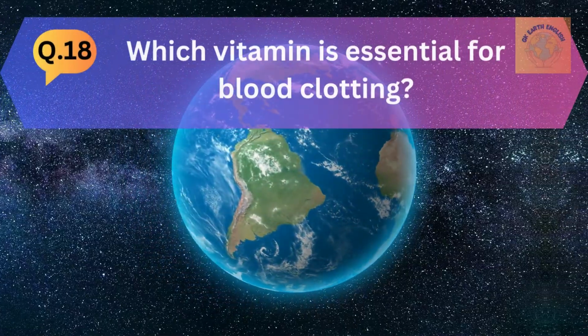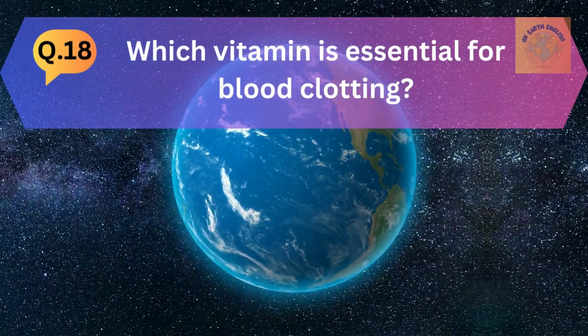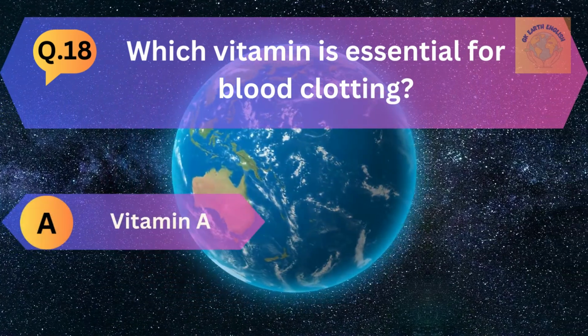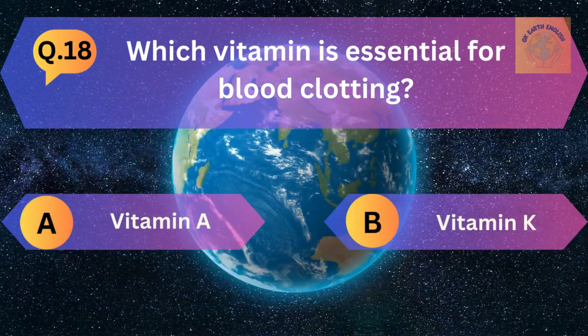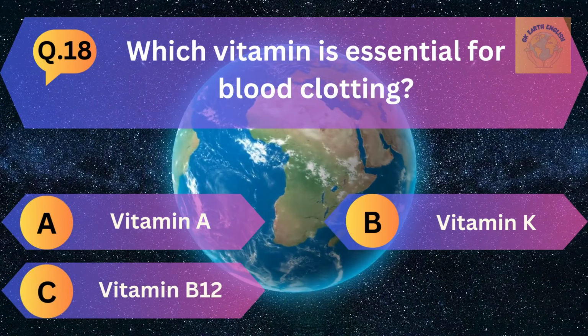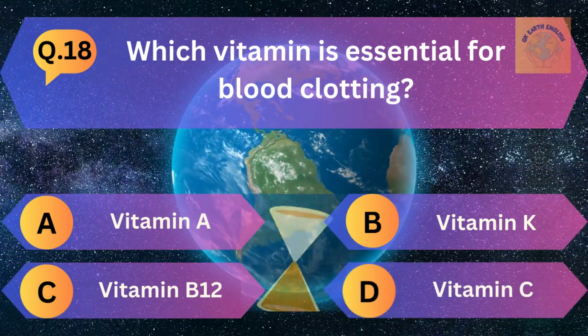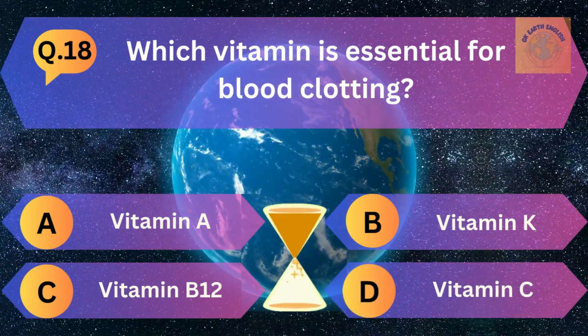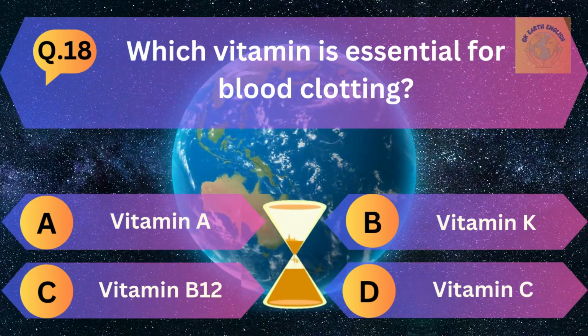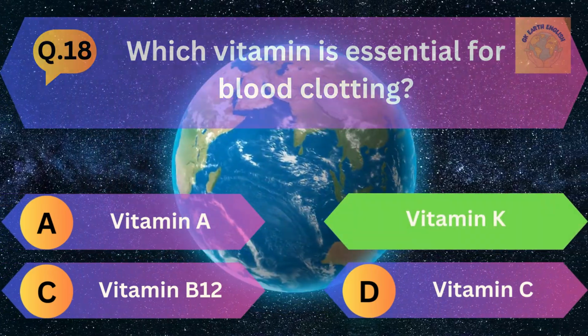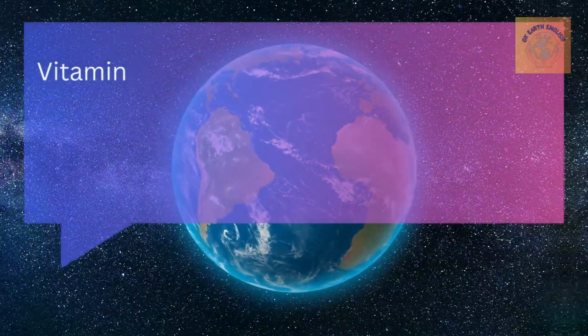Question number 18. Which vitamin is essential for blood clotting? A. Vitamin A, B. Vitamin K, C. Vitamin B12, and D. Vitamin C. The correct answer is vitamin K.